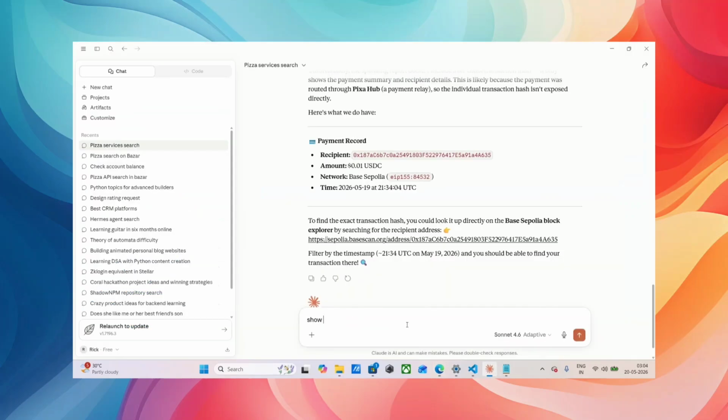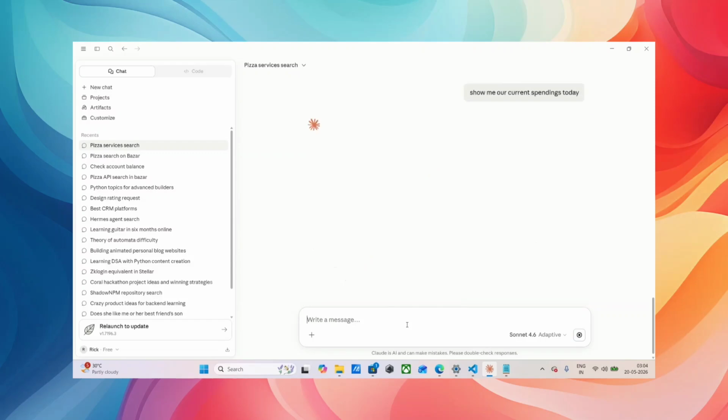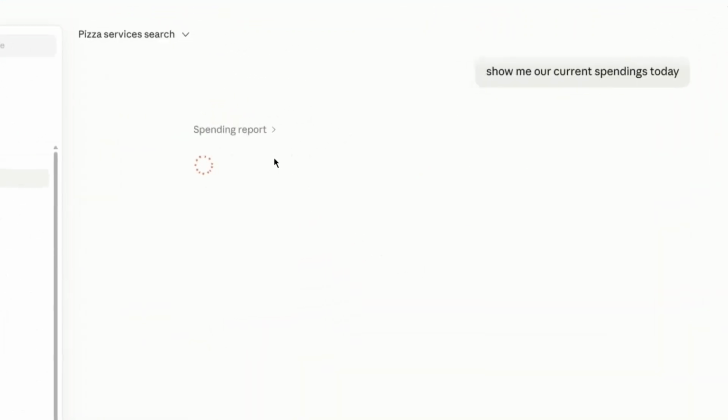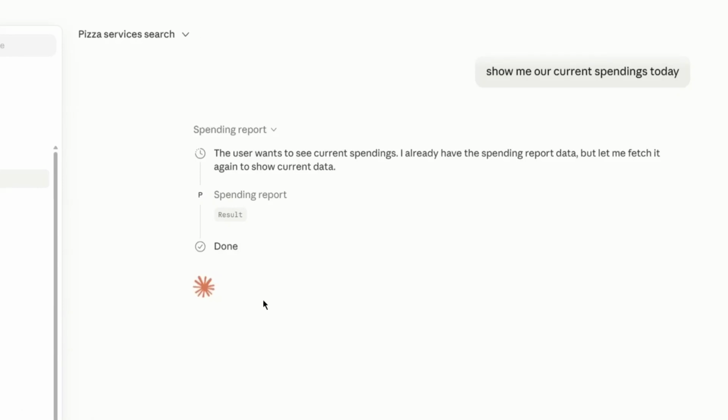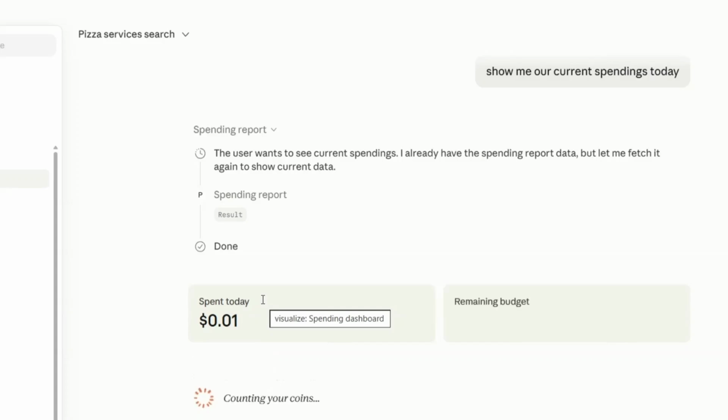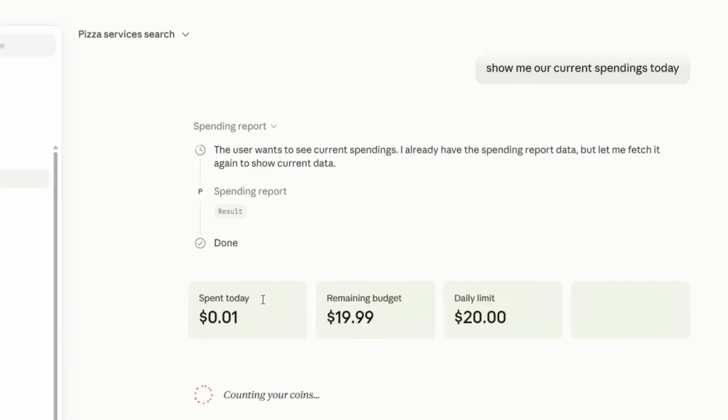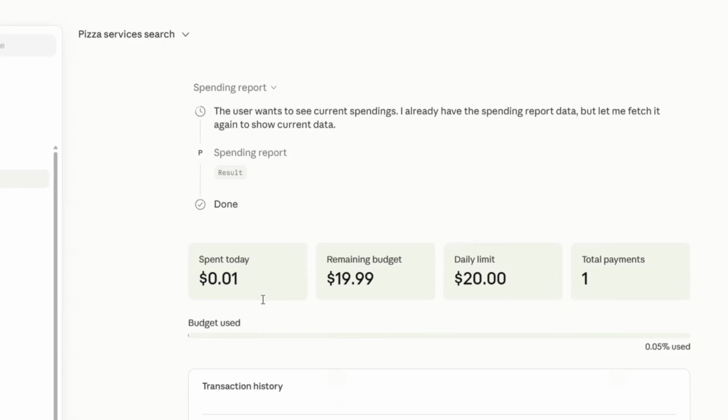Also, we have integrated another feature, which is for non-tech users or developers who are using agents. It can summarize all of your daily spendings and give you a beautiful chart about your spending and budget limits. So you have a built-in expense tracker and guardrail. It's like a dashboard on which you can monitor your agent.